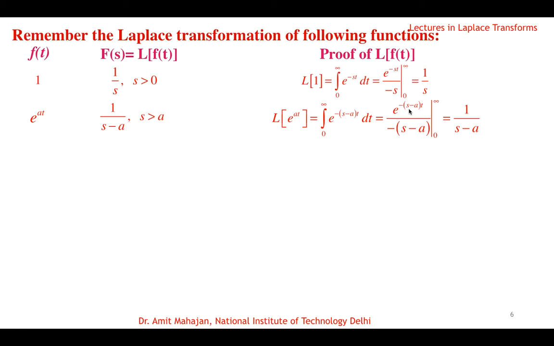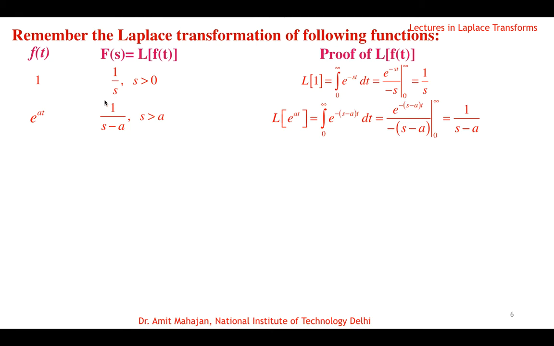At the upper limit this exponential will become 0 only if s minus a is positive, that means s is greater than a. So this condition is generated there, and at the lower limit the exponential becomes 1, so the value will be 1 over s minus a. This minus sign cancels out with the minus sign for the lower limit. So the Laplace transform of e power at is 1 over s minus a. Can you remember this result?